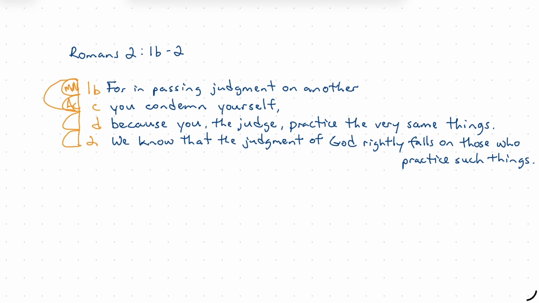They're reversed here, because the main action is you're condemning yourself. And what is the manner in which this person is condemning themselves? They're condemning themselves in or by passing judgment on someone else. So we have an action-manner, and then that leads to this keyword here, because you, the judge, practice the